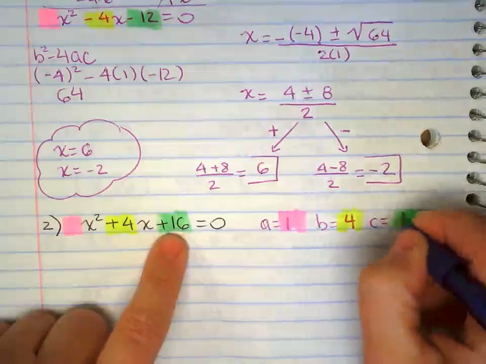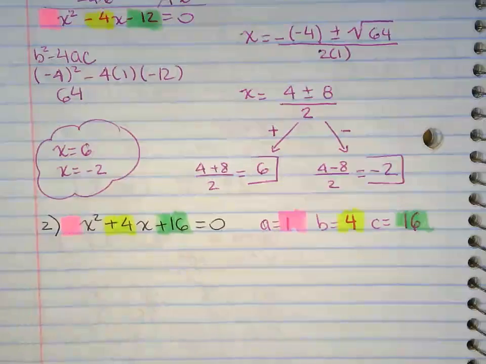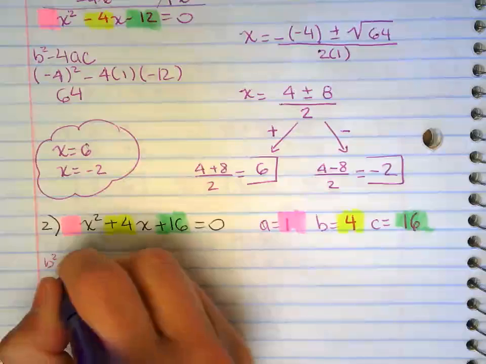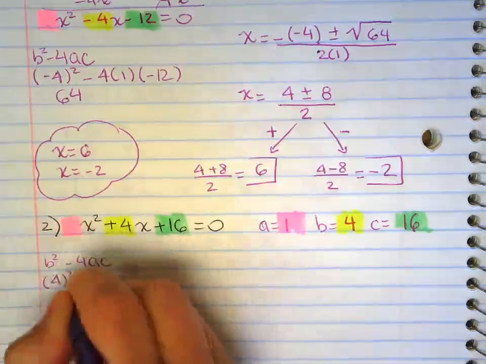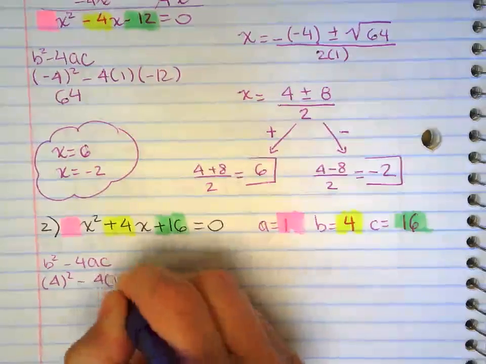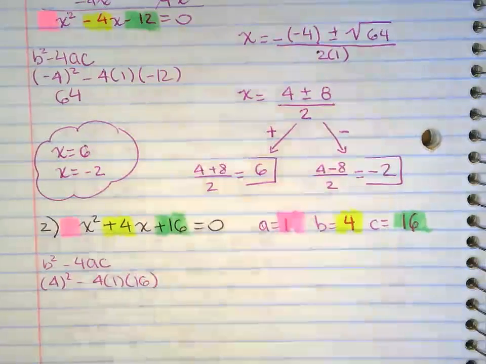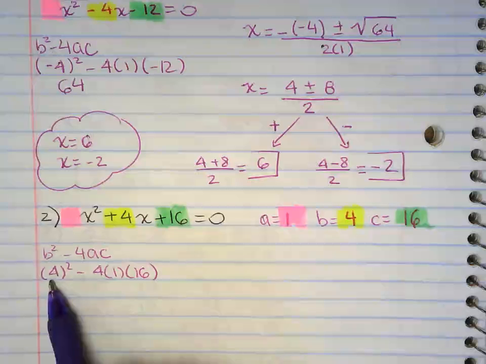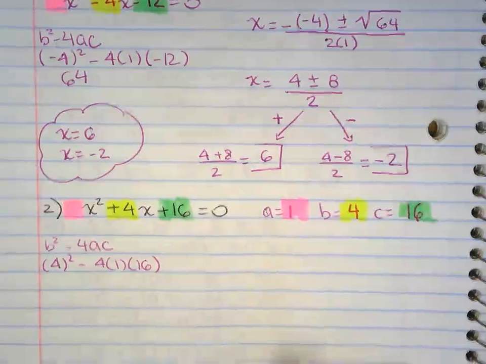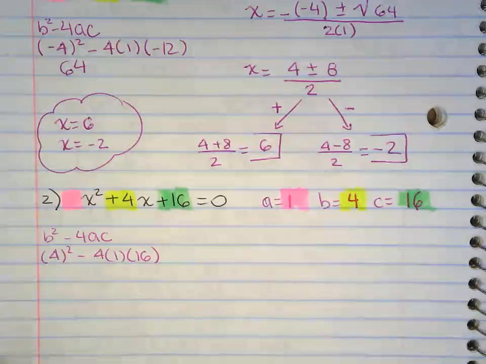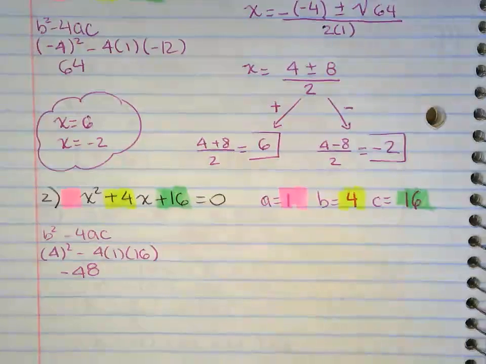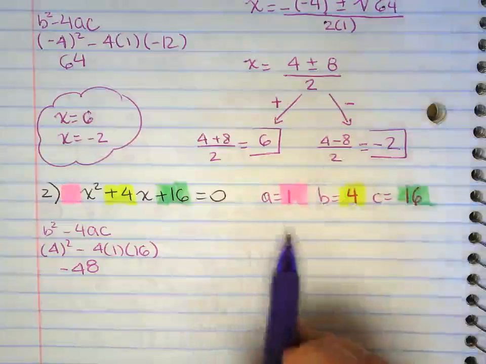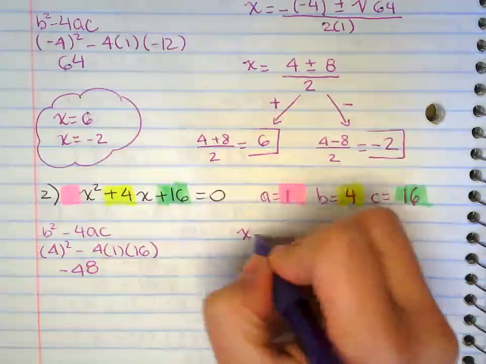B is 4, C 16. So here I go again, b squared minus 4ac. Put parentheses when you're substituting. So I got negative 48. Go back into the quadratic formula.